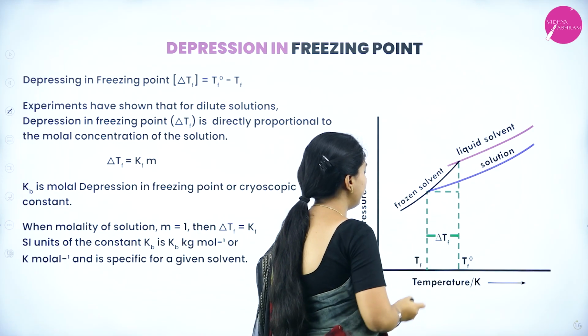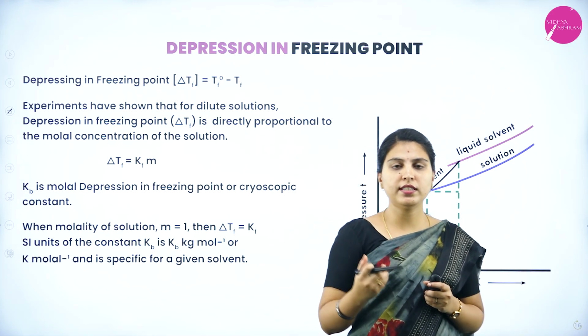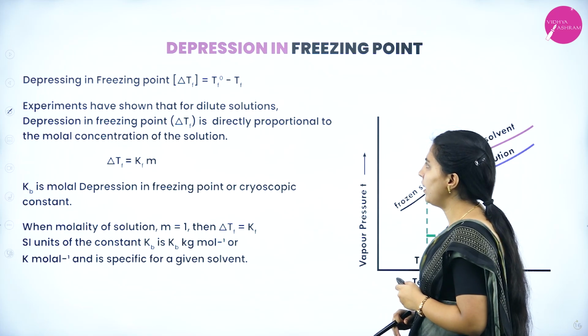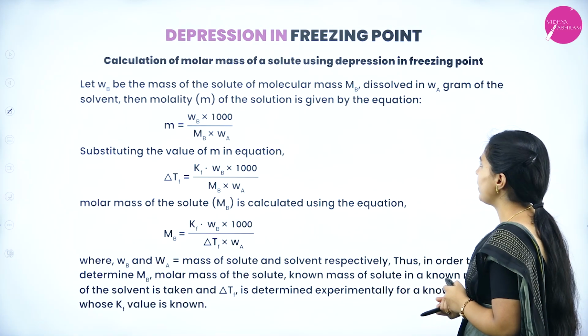This is delta Tf, delta F and delta F naught difference. Here also you can observe the vapor pressure versus temperature graph. Next, calculation of molar masses of a solute using depression in freezing point.